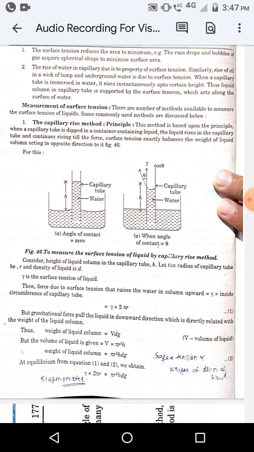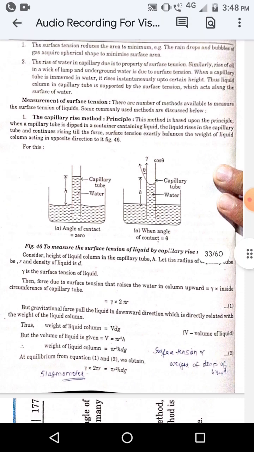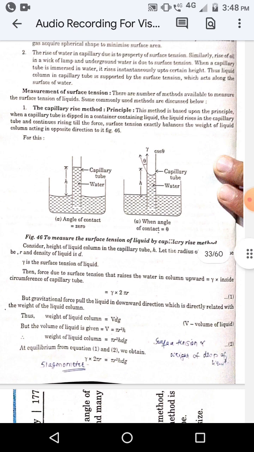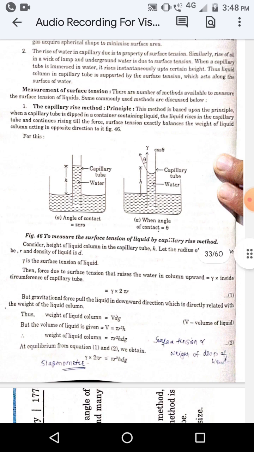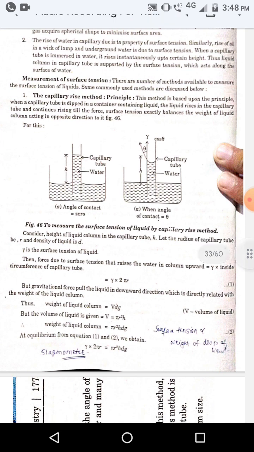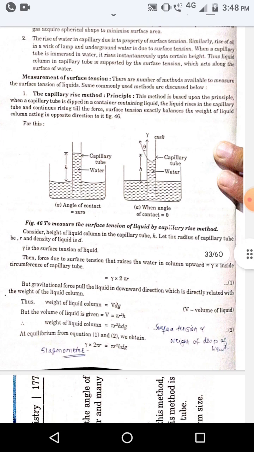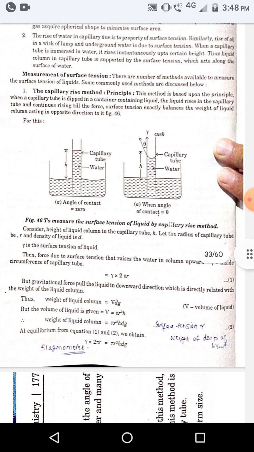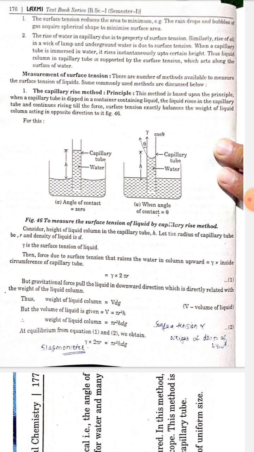Measurement of surface tension. There are a number of methods available to measure the surface tension of a liquid. Some commonly used methods are discussed below. Number 1. The capillary rise method. Principle. This method is based upon the principle that when a capillary tube is dipped in a container containing liquid, the liquid rises in the capillary tube and continues rising till the force of surface tension exactly balances the weight of the liquid column acting in the opposite direction.